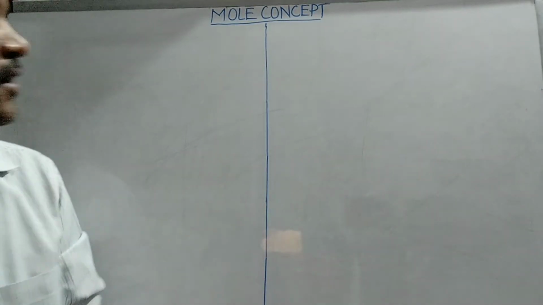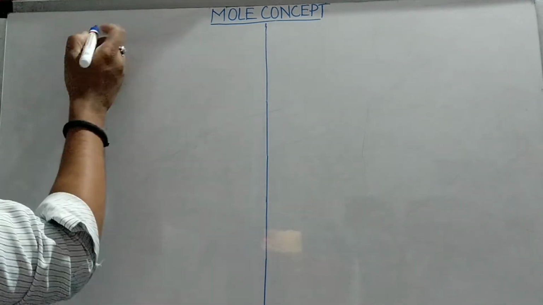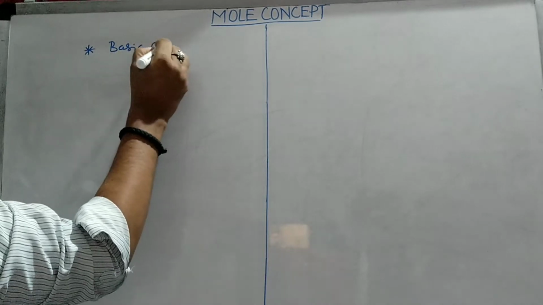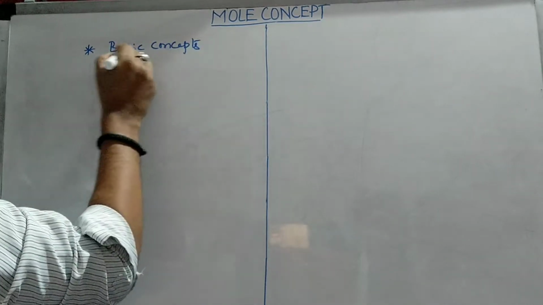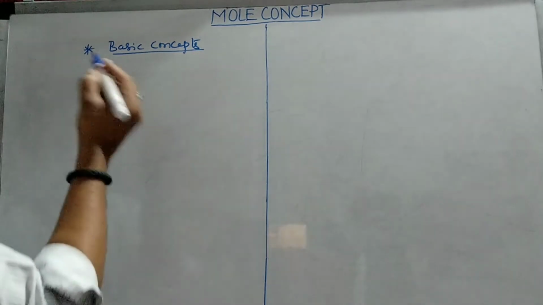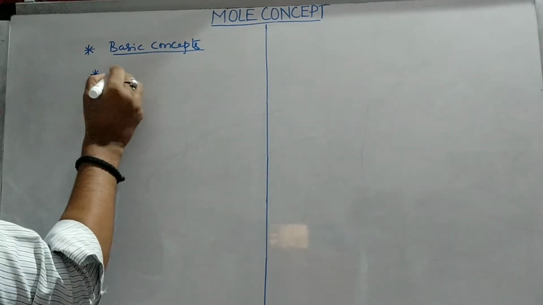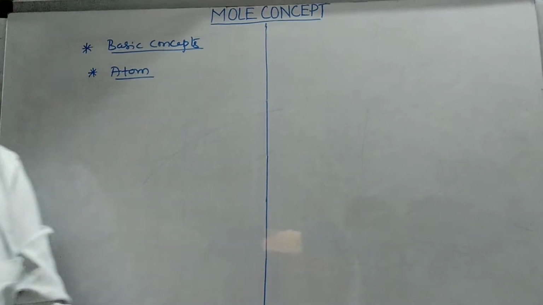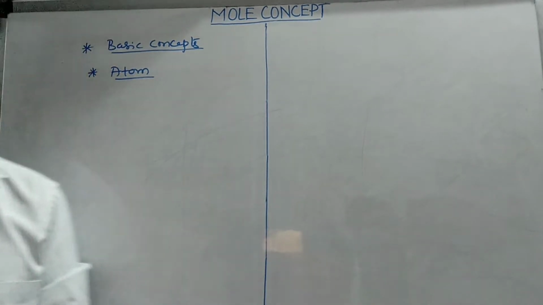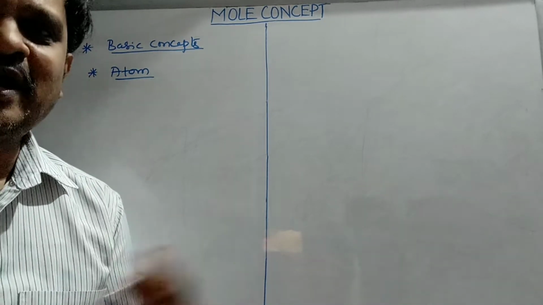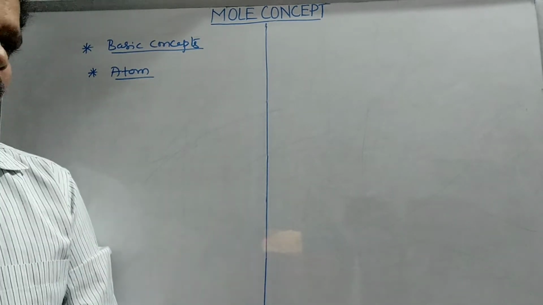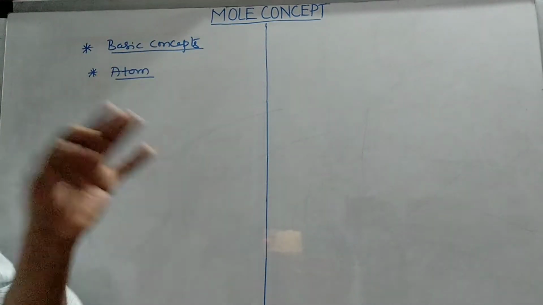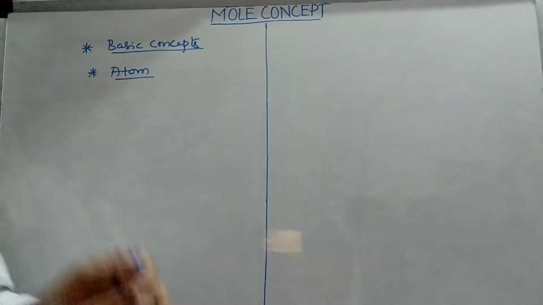Let's start the topic, mole concept. To understand this, we must know some basic definitions or basic concepts. In that, the first one is atom. As you know, substances in nature are made up of matter. Matter is made up of molecules. In turn, molecules are made up of atoms. Atom is the most important fundamental particle.